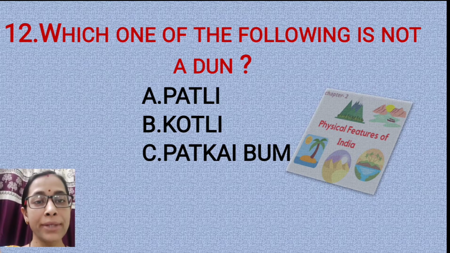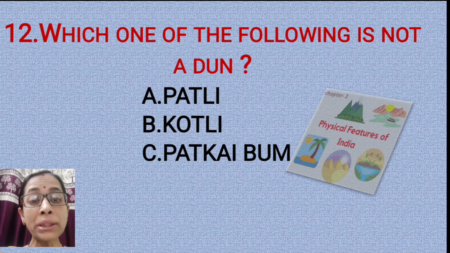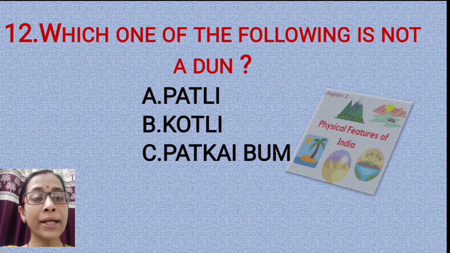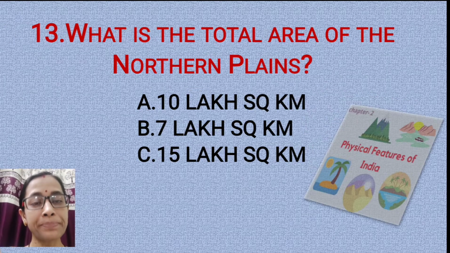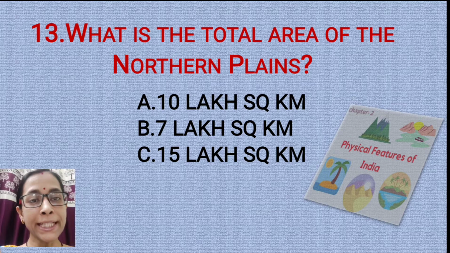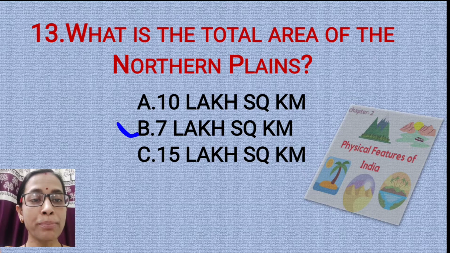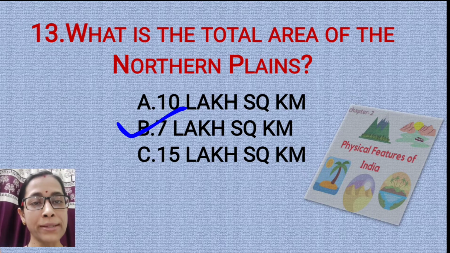Question number 12. Which one of the following is not a dune? Patli, Kotli, Patkai Bum? The correct option is Patkai Bum. Question number 13. What is the total area of the northern plains? 10 lakh square kilometers, 7 lakh square kilometers or 15 lakh square kilometers? The correct option is option B, 7 lakh square kilometers.